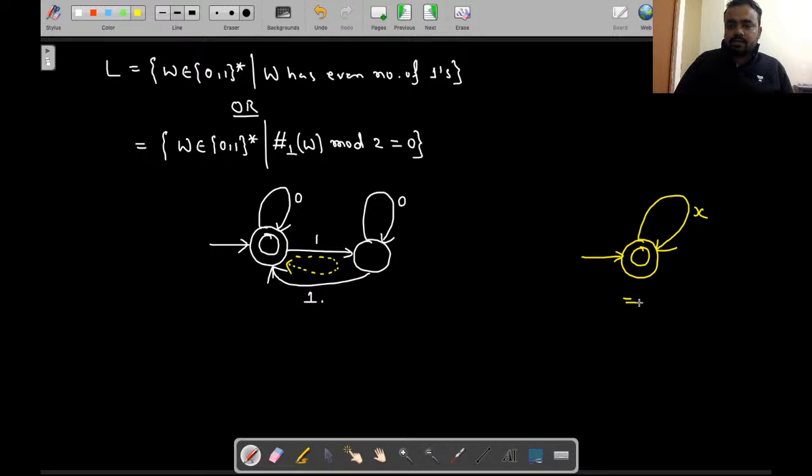So the regular expression from here will be x star. Similarly, if this is another loop, from this loop we derive the value x. So this is the second loop.